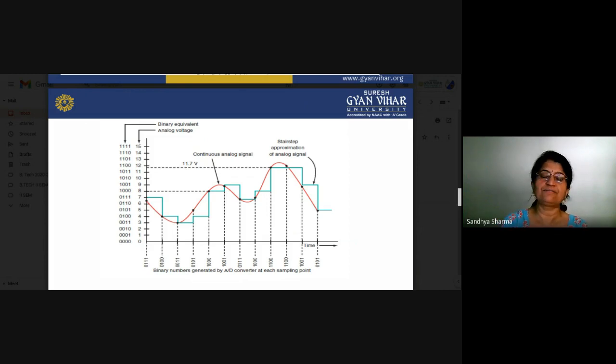If we summarize our lecture, what about PCM? PCM is nothing but the pulse code modulation technique. This is basically an A to D, analog to digital converter. Here we are using three main sections. First one is the sampling, second one is the quantization, and third one is the encoding. We have seen the sampling and the types of sampling. After that we discussed the quantization.